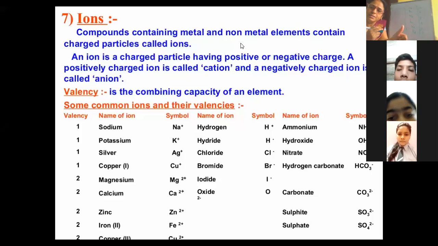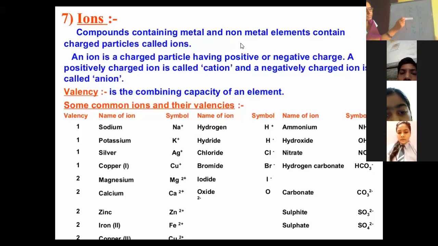How many elements are known to us so far? 118. And how many of these are noble gases? 6.